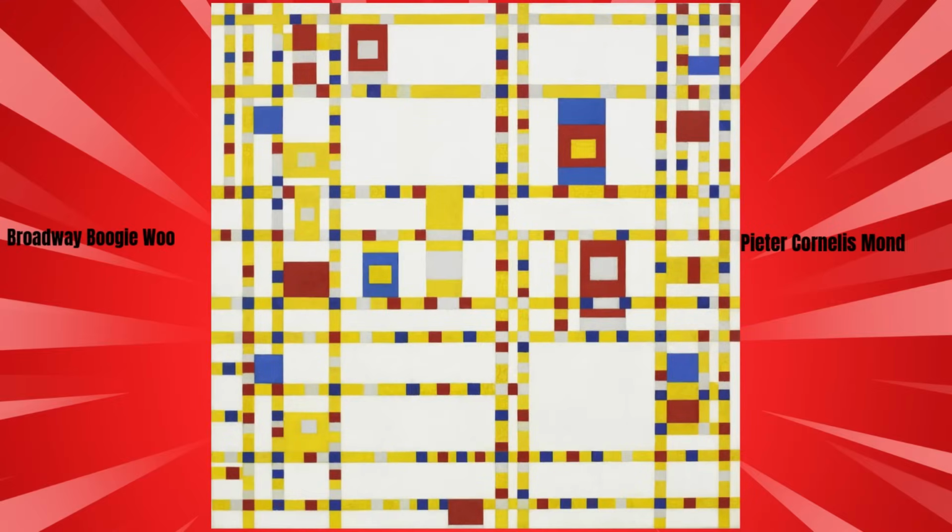Next, we have a Dutch painter named Peter Cornelis Mondrian. He is famous for his abstract art using the primary colors red, yellow, and blue. He focused on geometric shapes, lines, and squares as seen in this famous work Broadway Boogie Woogie, painted in 1942. The painting is thought to depict New York City's energy and rhythm.